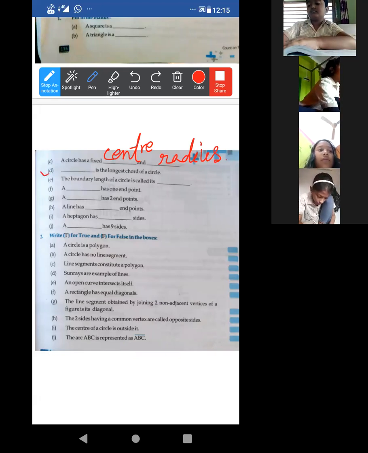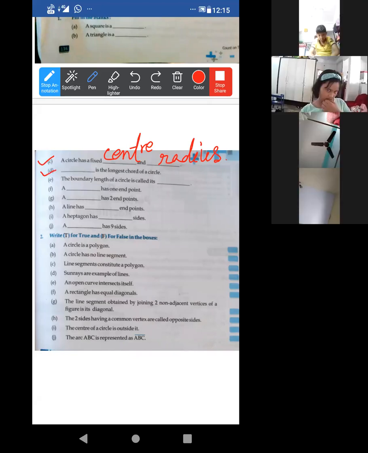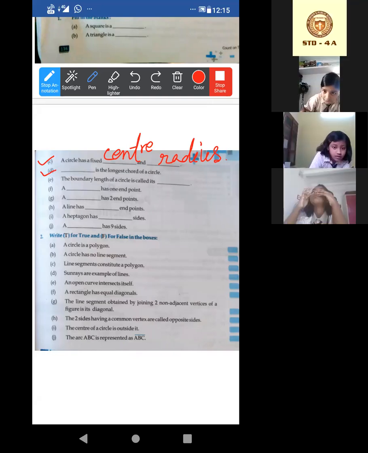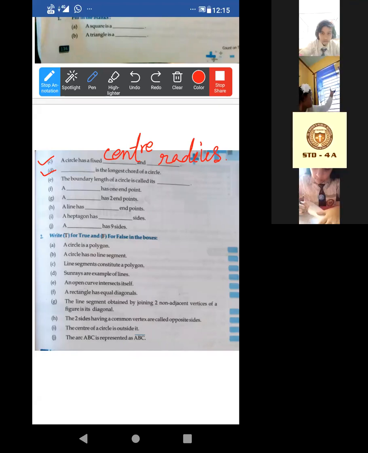Now number D. Dash is the longest chord of a circle. Acha, Nodas, you are there? Meheria, Sampriti, yes, Sampriti. Not Nodas, Raisa. Answer it. Which one is the longest chord of a circle? I told so many times. Today even I told. The longest chord is the, look at your copy and say.